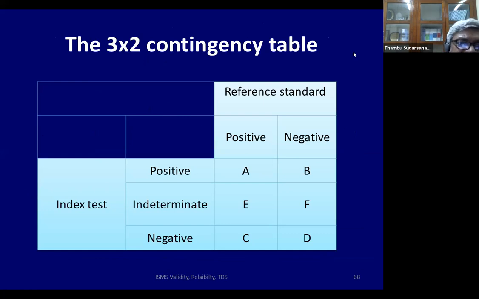So the gold standard is easy. You have a positive gold standard or a negative gold standard. The index test could be positive or negative. But very often we know that the new test is indeterminate. Let's say an ELISA test. If it is bright yellow, it's positive. If it is white, it is negative. If it's light yellow, we don't know how to interpret it. Then there's an indeterminate test. So we must actually publish a 2x3 table like this, or a 3x2 contingency table.